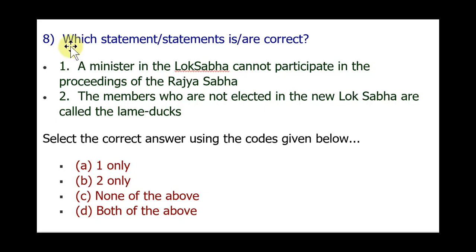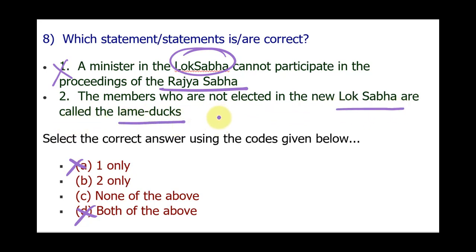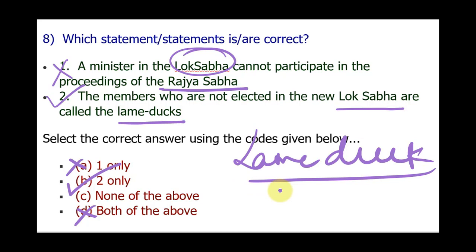Question number 8 is, which statement is or are correct? First option is, a minister in the Lok Sabha cannot participate in the proceedings of the Rajya Sabha. Now this statement is wrong because a minister can participate. A minister of the Lok Sabha can participate in the proceedings of the Rajya Sabha. So this is wrong. Now we know that A cannot be the answer, B cannot be the answer. The second statement is, the members who are not elected in the Lok Sabha are called lame ducks. Okay, now this is right, because you know that during the election results, some of the lame ducks come out. These are the people who could not get elected in the Lok Sabha.